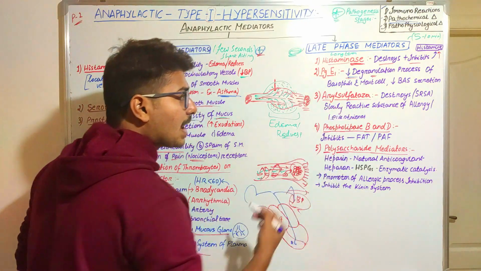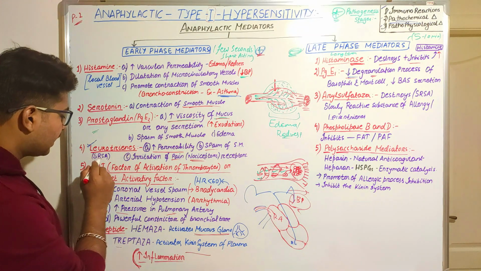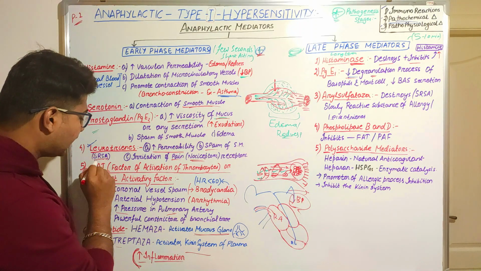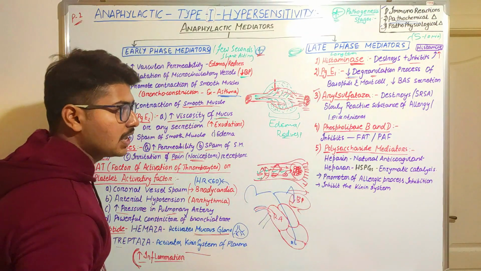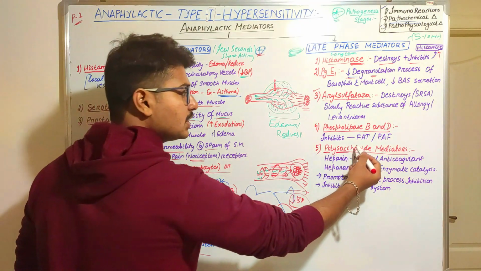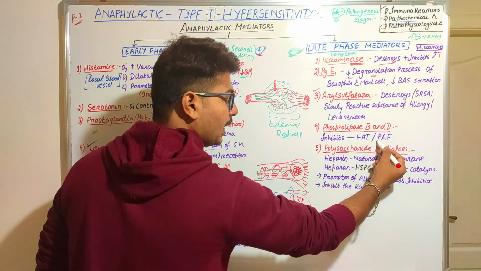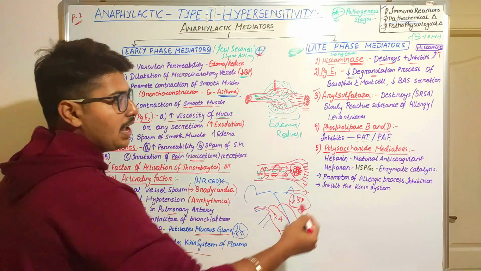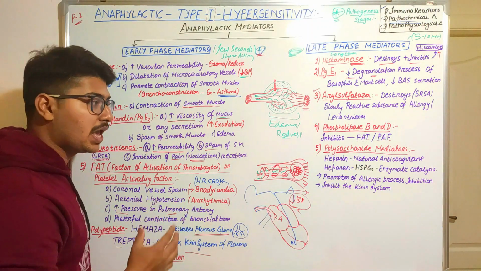Okay. Next comes the aryl sulfatase. Aryl sulfatase is a destroyer of this SRSA. SRSA means slowly reactive substance of allergy. The reactive substance of allergy, that is leukotrienes, will be destroyed by this aryl sulfatase. Next comes the phospholipases B and D. Phospholipases B and D inhibit the platelet activating factors of thrombocytes. Thrombocytes and platelets are all the same, so I have written it in this last minute. So it inhibits the PAF.